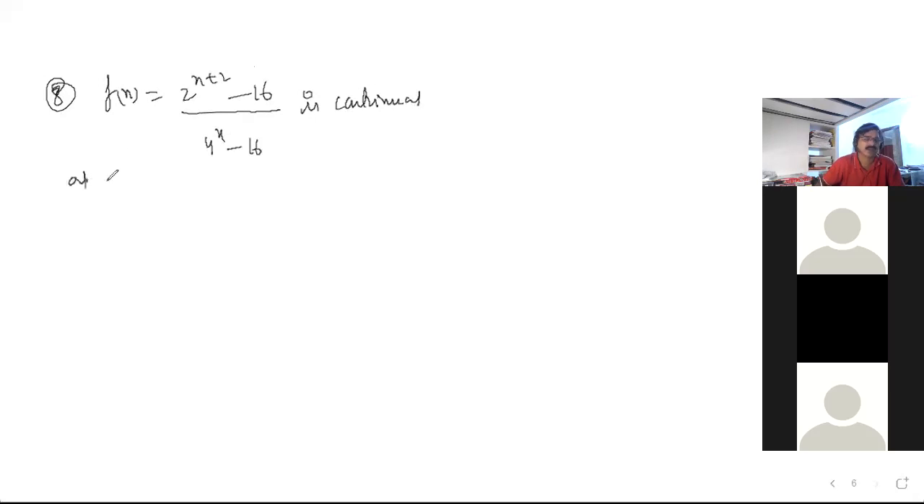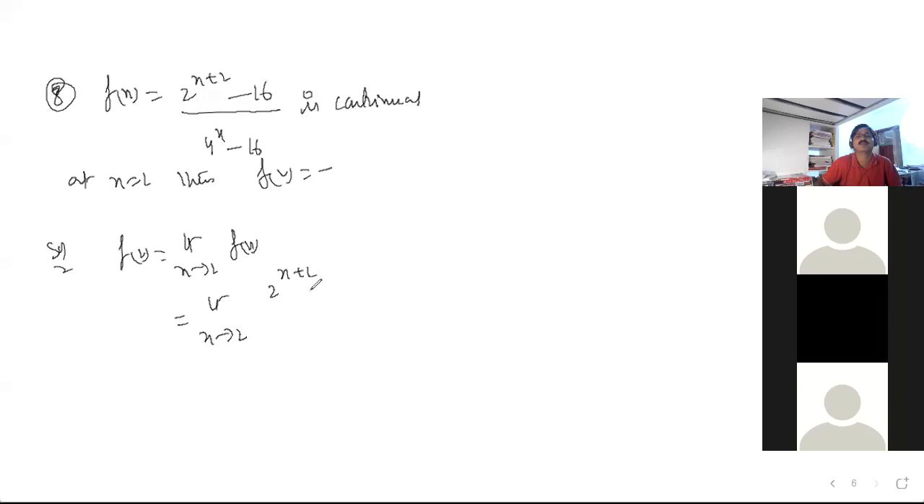Okay, at x is equal to 2, then f of 2 is equal to how much, he is asking. Already he has given none, and it is continuous. So f of 2 is nothing but what I can write, sir, like this. Do you agree? Yes, sir.